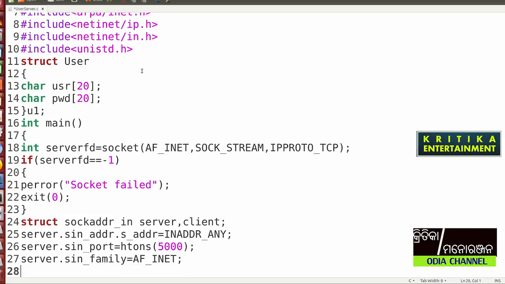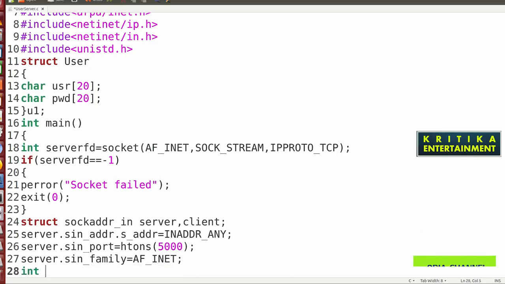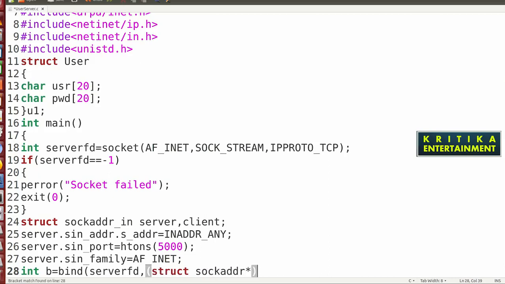Then I will bind the process, int b is equal to the bind function. I write server_fd, then (struct sockaddr *)&server, then the size of server.